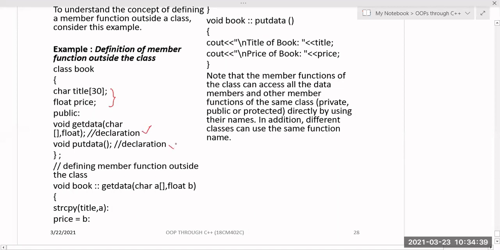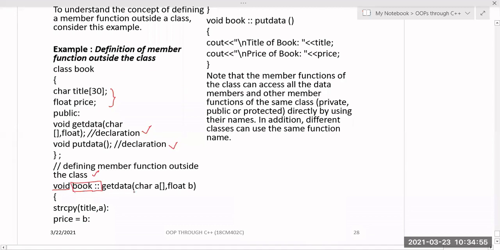This is also a declaration and this is also a declaration. Both member functions are declared. If you want to define the member function outside the class, I have to write the return type first. So what is the return type for this one? Void. And what is the name of the class? Book, and the scope resolution operator.